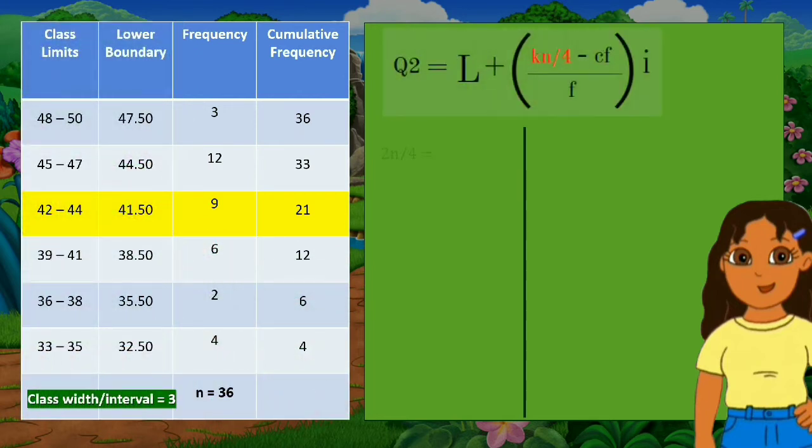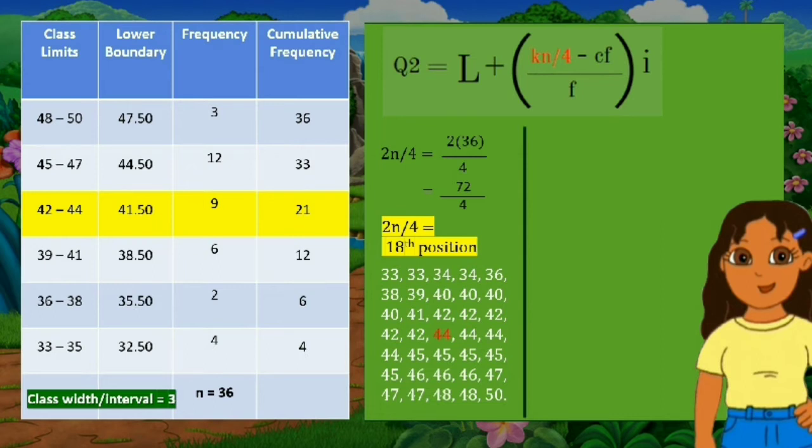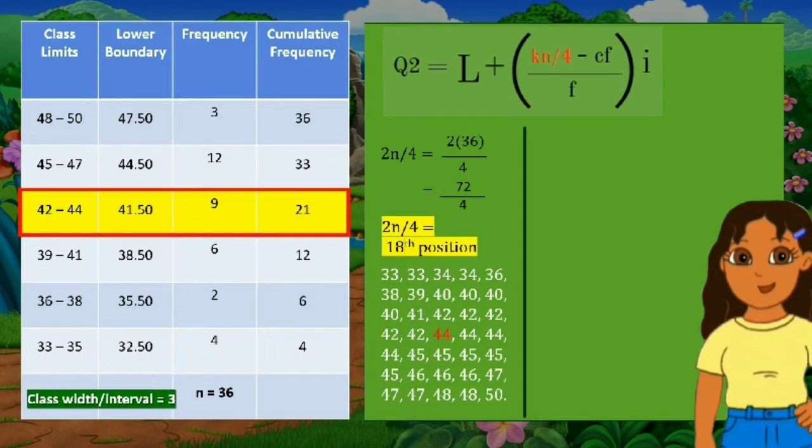The formula for the second or median quartile class is 2n divided by 4. Substituting previous data leaves us with 2 times 36 divided by 4, and by performing the operation leaves us with 72 divided by 4, which will give us an output of 18. This output refers to the position of the second or median quartile class relative to the cumulative frequency. The output 18 tells us that the second or median quartile class is the class 42 to 44, since 18 is in between the range of the cumulative frequency of the class, which is 13 to 21.